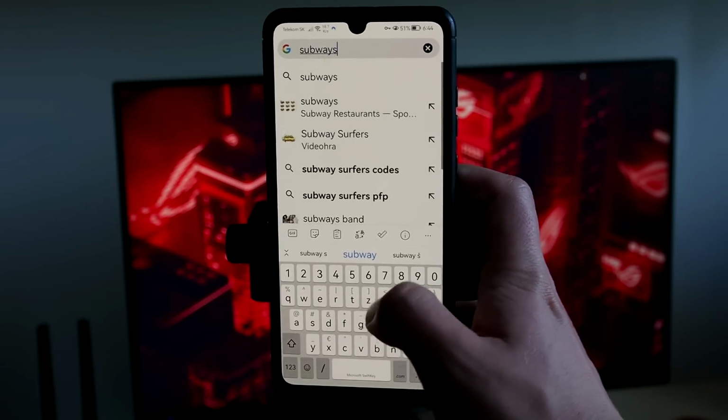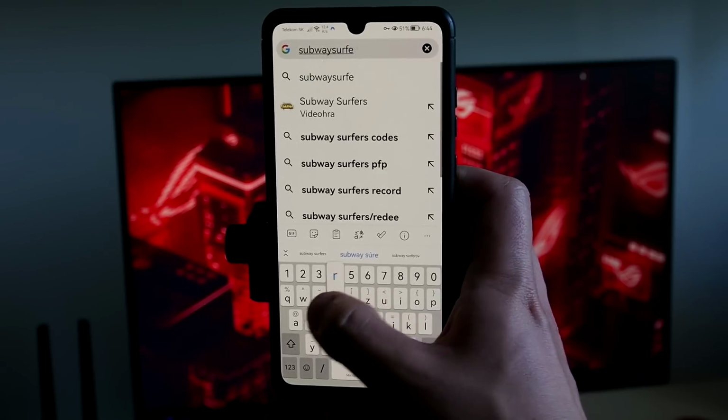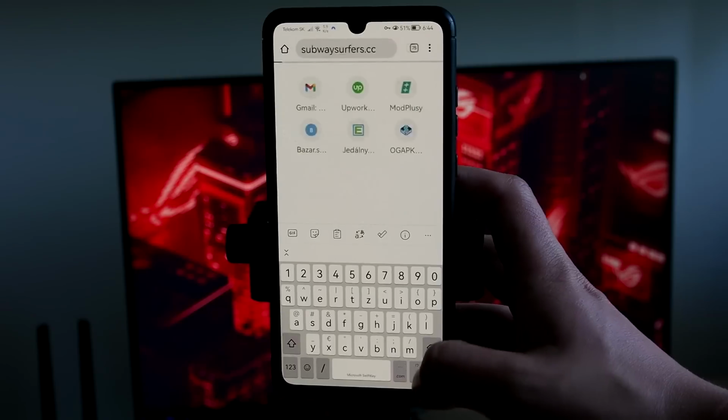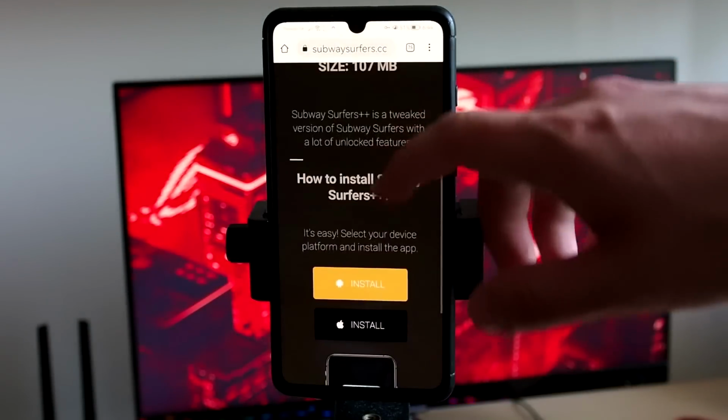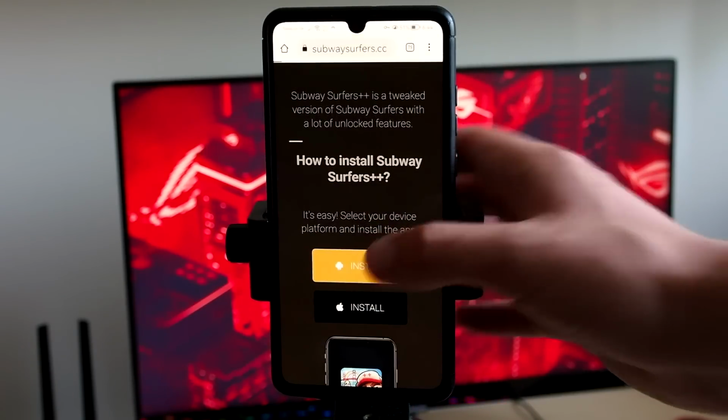subwaysurfers.cc, and really pay attention here because you have to type .cc and not .com. If you type .com, it won't work. So just type here subwaysurfers.cc. I have to pick if you have Android or Apple.